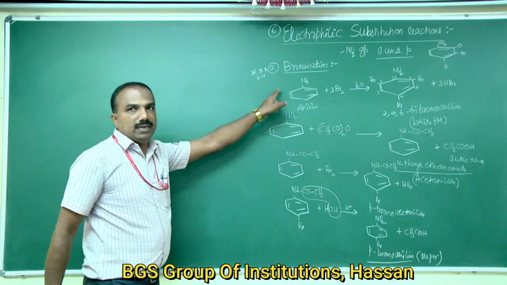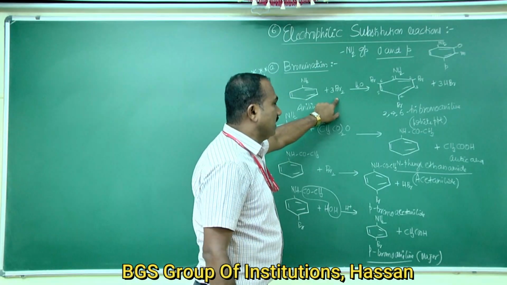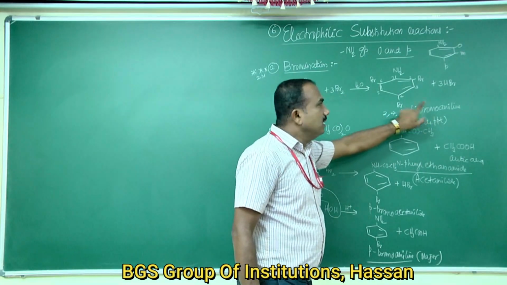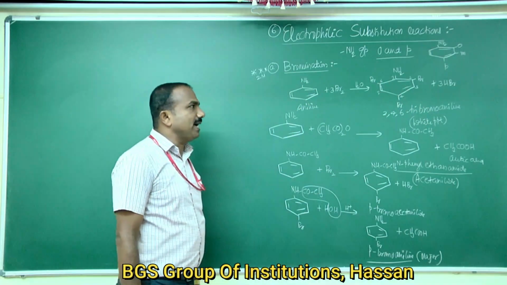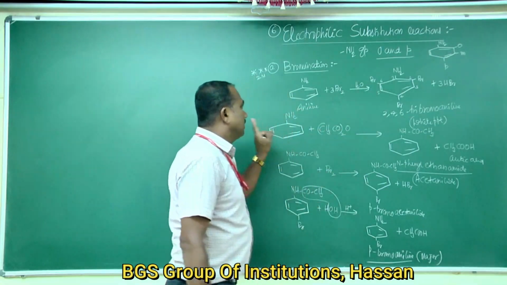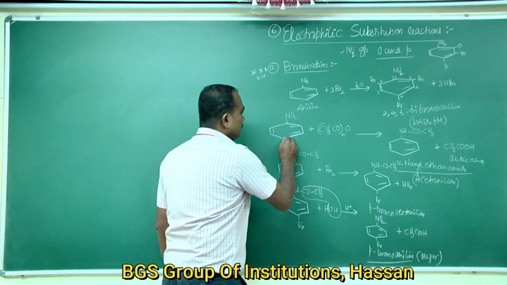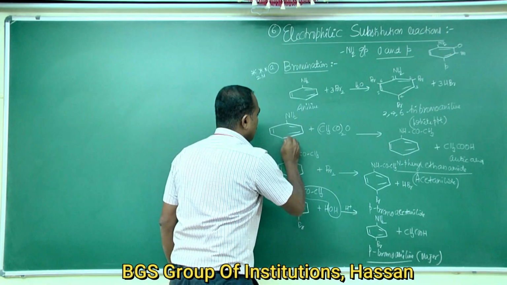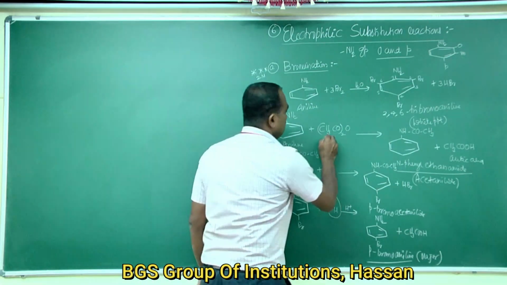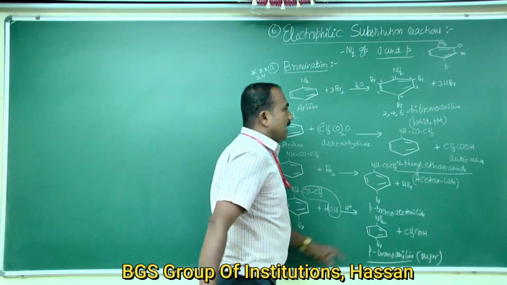So first, aniline reacts with bromine water; the orange-red color of bromine water decolorizes to give a white precipitate of 2,4,6-tribromoaniline. Because of the high reactivity of aromatic amines and the presence of the activating amino group, aniline is reacted with anhydrides like acetic anhydride to form N-phenyl ethanamide, along with acetic acid.